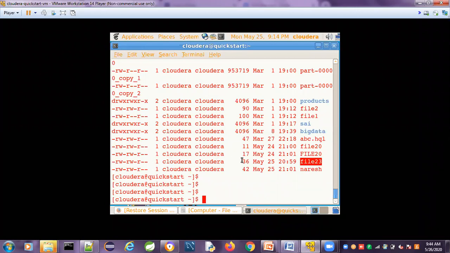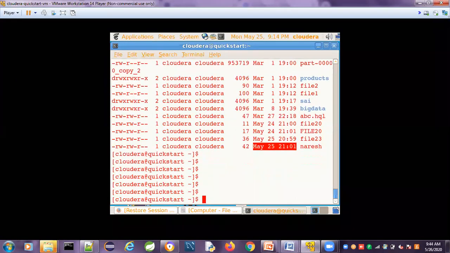Number of links, groups and user IDs. This is the data: 36 bytes of data is present in this file, 42 bytes of data is present in this file. When it was created: May 25, today, at the time 20:59. So this is about the long listing of the files and directories.